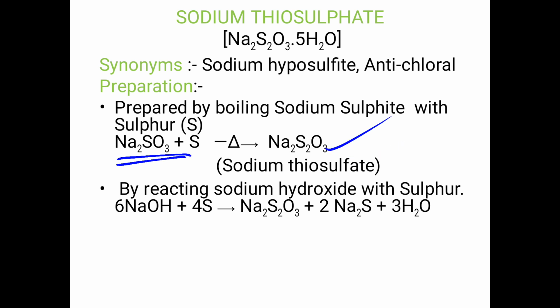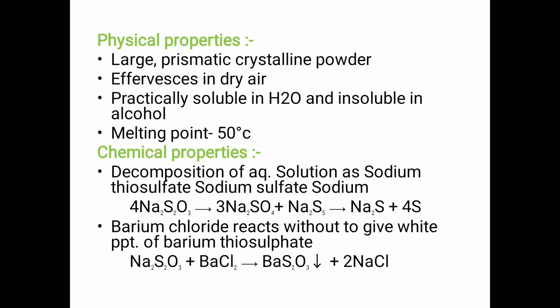Next, the second preparation: by reaction of sodium hydroxide with sulfur. 6NaOH reacts with 4 sulfur to give sodium thiosulfate, Na2S2O3, plus 2Na2S plus 3H2O. That is the reaction. These are the two preparations: first, boiling sodium sulfite with sulfur, and second, sodium hydroxide with sulfur.